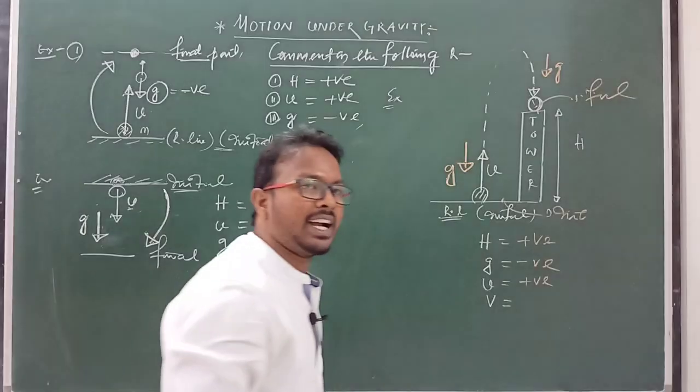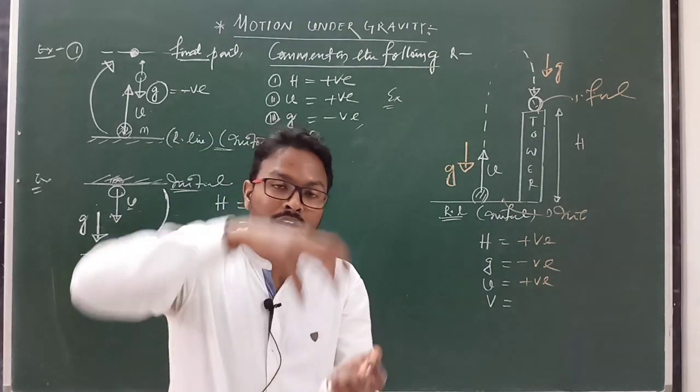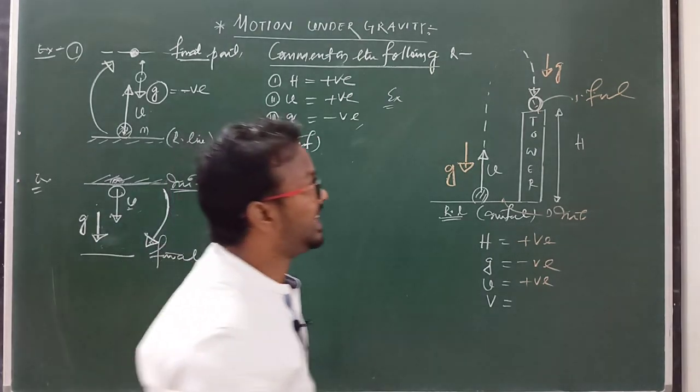So what is v? It means final velocity, and final velocity is the velocity of the body before touching the ground, before hitting the ground.